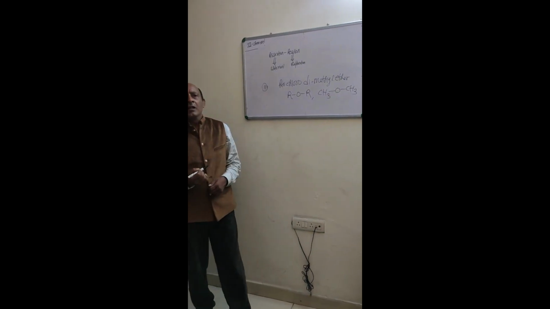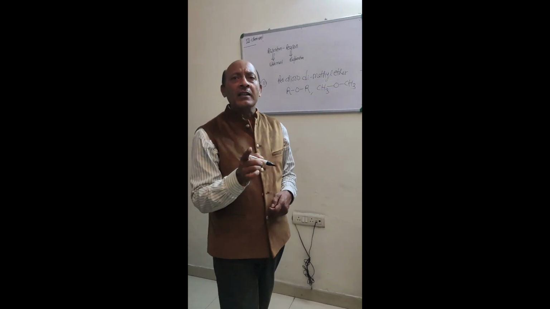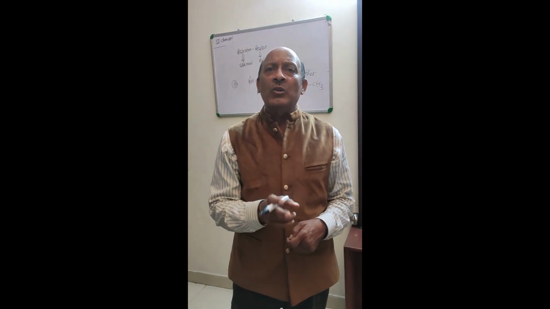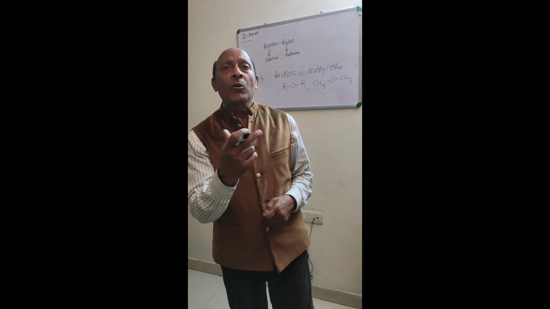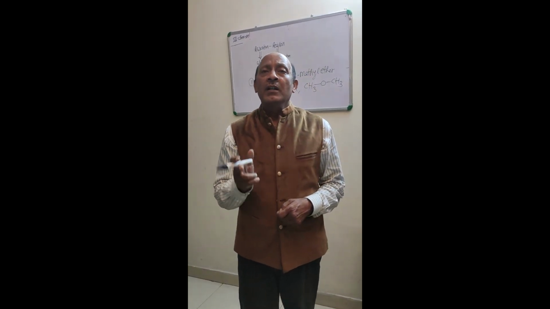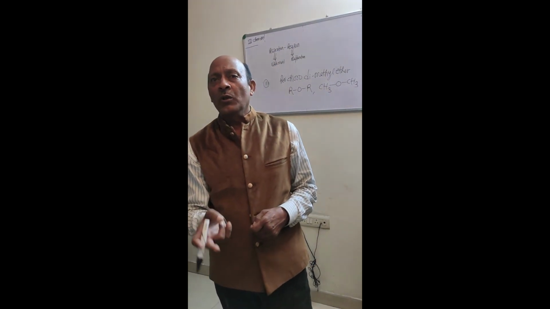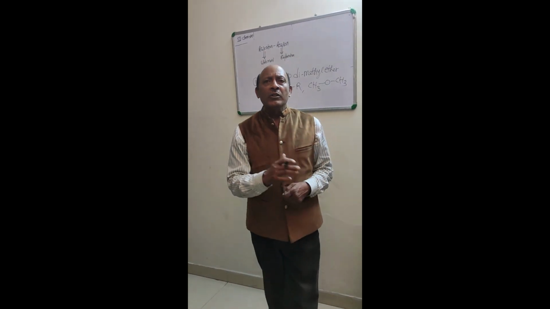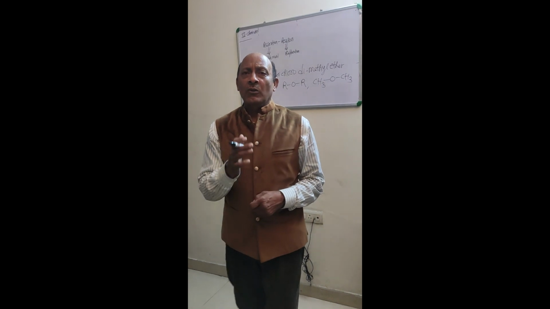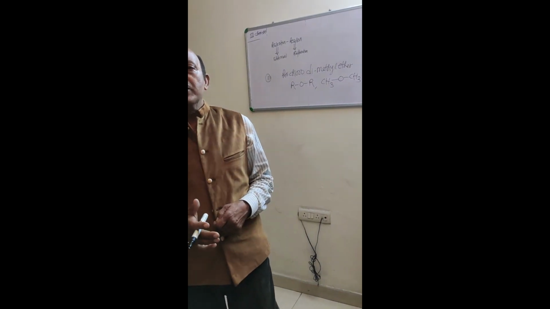Perchloro: in chemistry, per is applied only when all hydrogen atoms have to be replaced by Cl atoms. If you say perfluoro, then all H atoms have to be replaced by fluorine atoms. This per comes for halogen atoms, either fluorine or chlorine or bromine or sometimes iodine.